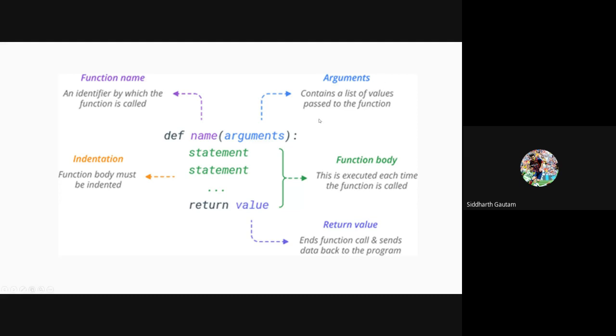And then there is the colon here at the end. Since there is a colon, we know that every statement which comes after it has to be 4 spaces ahead of the previous statement. This is called indentation. A function can have a return value or it can also not have a return value. That depends on what type of function you are trying to build. Let's say in your function you only want to print something. In that case, you don't need a return value. But in case you want to calculate something and do something else with the output, in that case, you do need a return value.